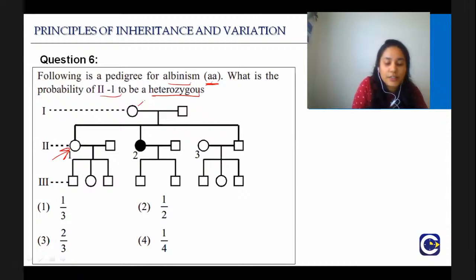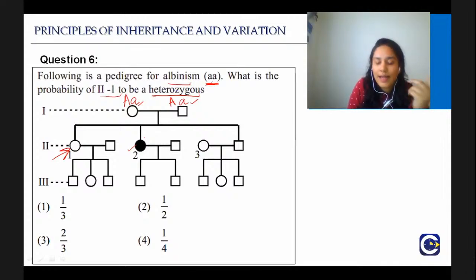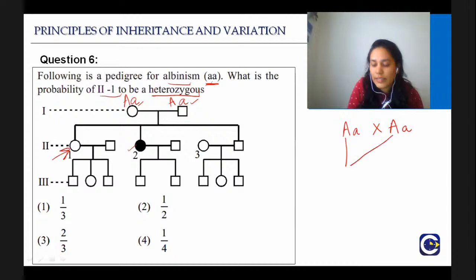So you see, these are the two parents and they produce an offspring that has the disease. So definitely both of them should have a small a and small a, and the other one should be capital A, and that is why they have gotten also unaffected individuals. Now what you have to do? You have to do nothing but do a cross of both the parents to find the probability. Okay, what will be the population of children that will be observed? So this is what you will get when you cross them.